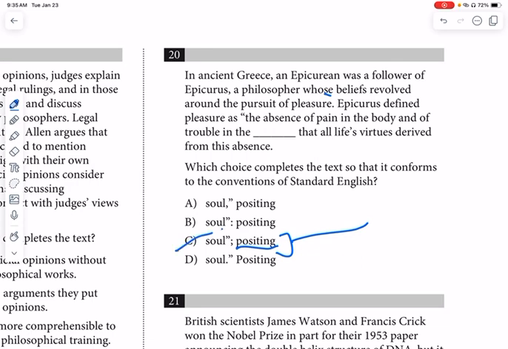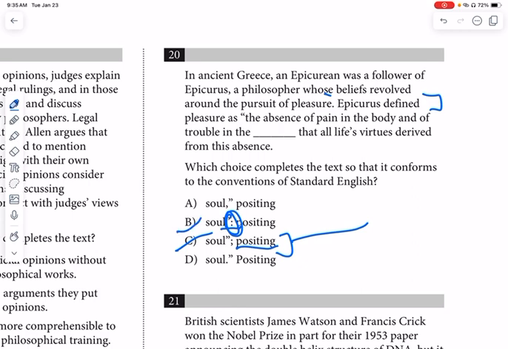Would it work then to use a colon? Would the first part of the sentence adequately introduce the second part of the sentence? The absence of pain in the body and of trouble in the soul. Positing that all, no, right? That is just not going to work with the first part here, offering up this colon as an introduction to the additional information, and the second does not work, right?